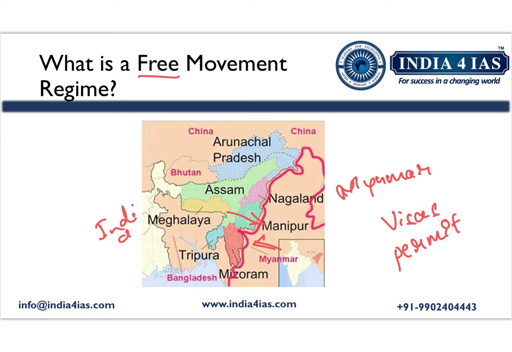So that's why it is called the free movement regime. And it is an intergovernmental agreement. It is an agreement between India and Myanmar to allow their citizens to move freely across the borders.